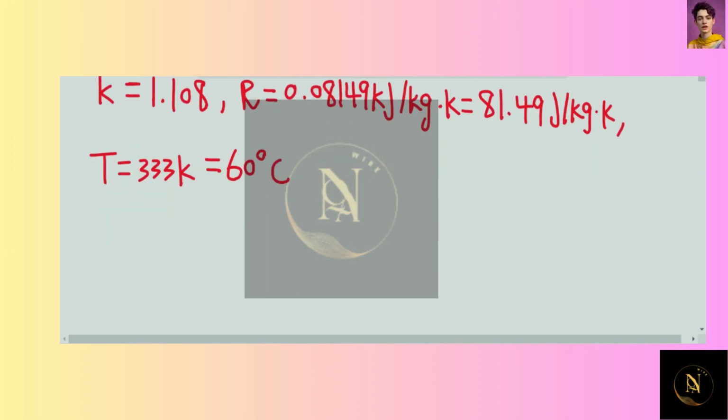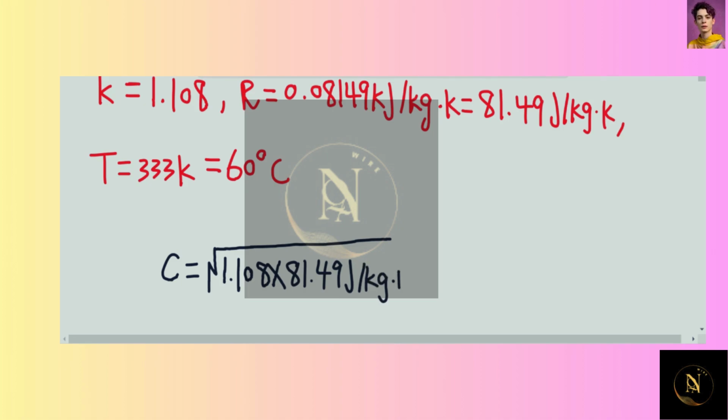So now let's plug into the equation to determine the speed of sound in refrigerant 134A, which is equal to square root of 1.108 times 81.49 joule per kilogram times Kelvin, times 333 Kelvin. And this will give us the speed of sound in refrigerant 134A is about 173 meter per second.